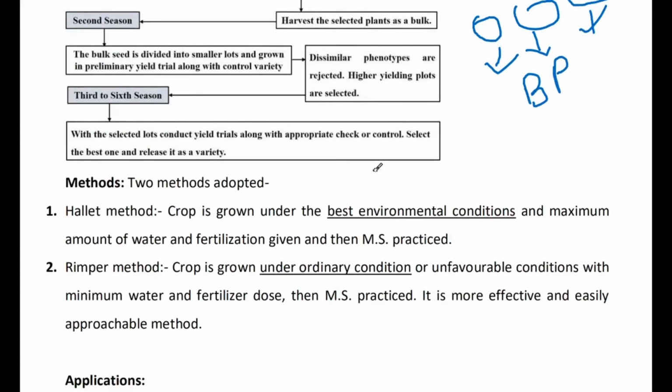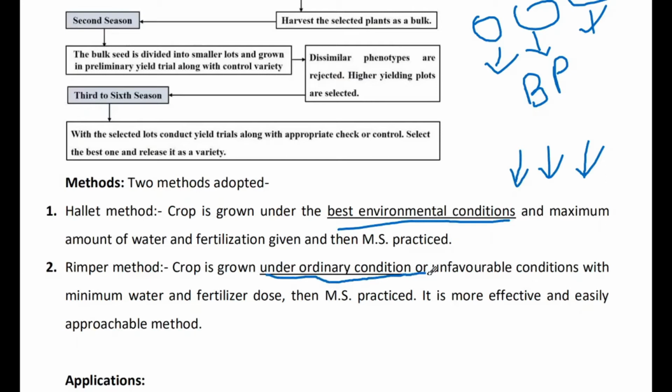The Hallet method is based on the best environmental conditions. We grow the plants with good fertilizer doses and good irrigation practices, without any stress, under controlled conditions. But in the Rimper method, we go for natural ways.